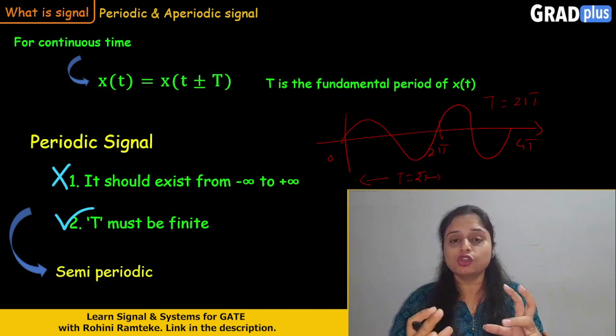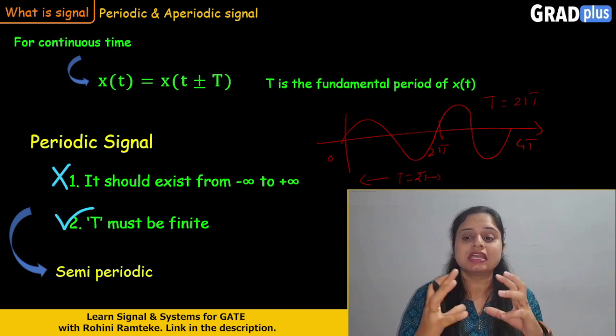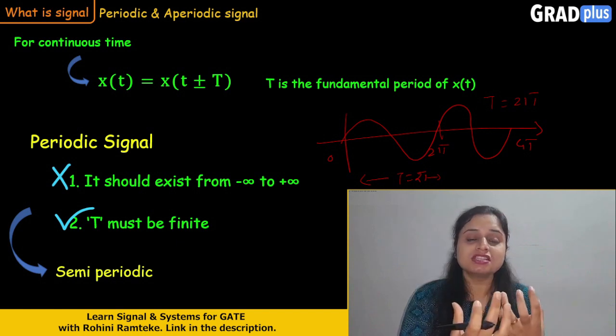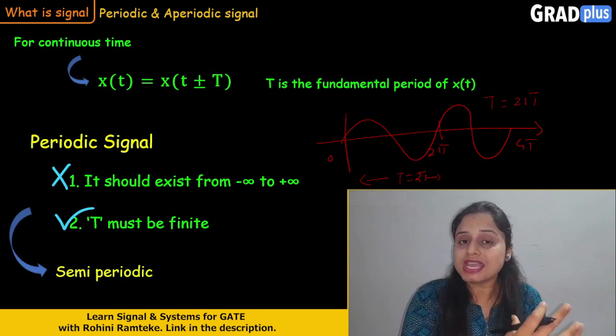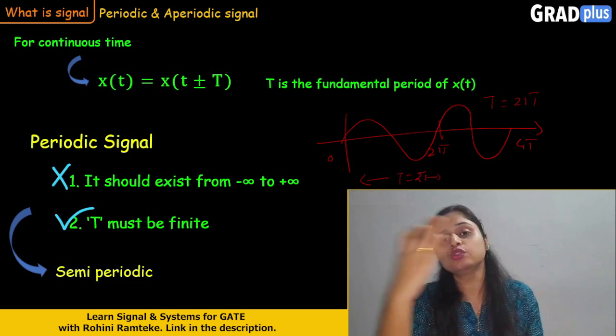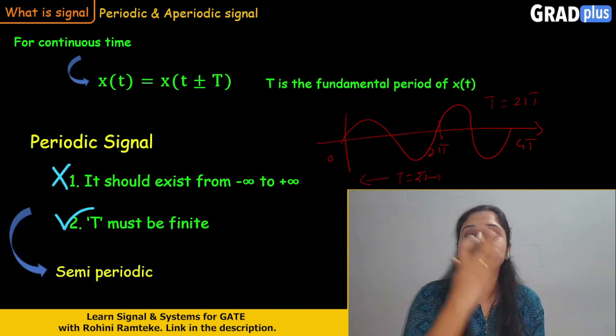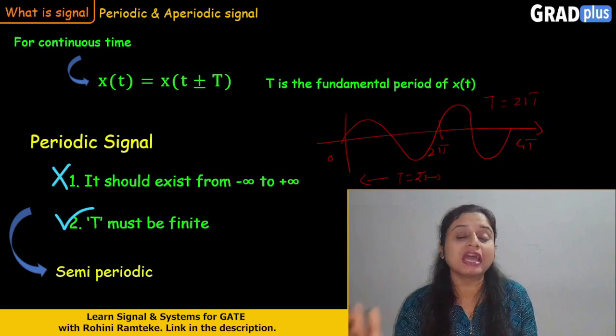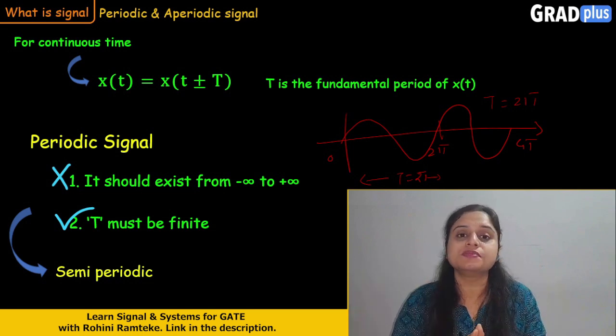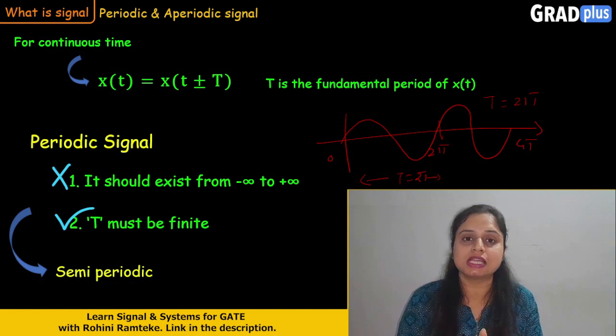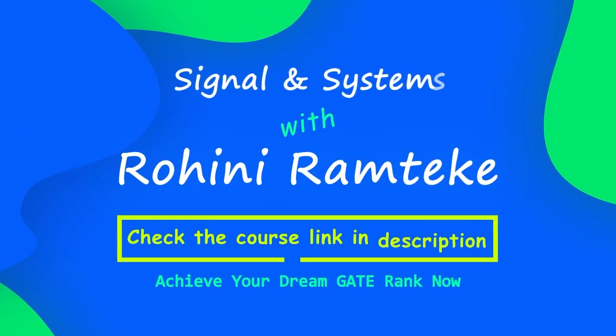So what do we mean by semi-periodic signals? That means the signals which do not exist from minus infinity to plus infinity, but whose fundamental time period is finite, 2 pi. In that case, the signal becomes a semi-periodic signal.